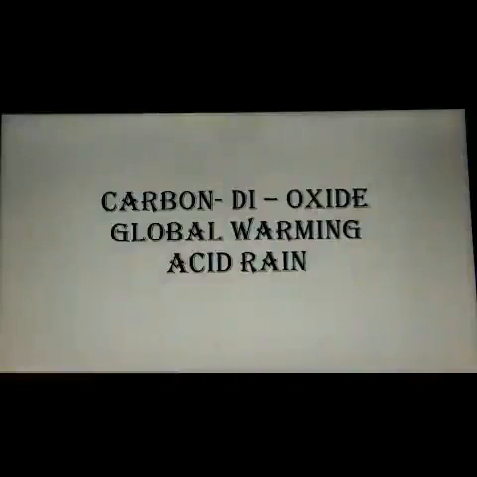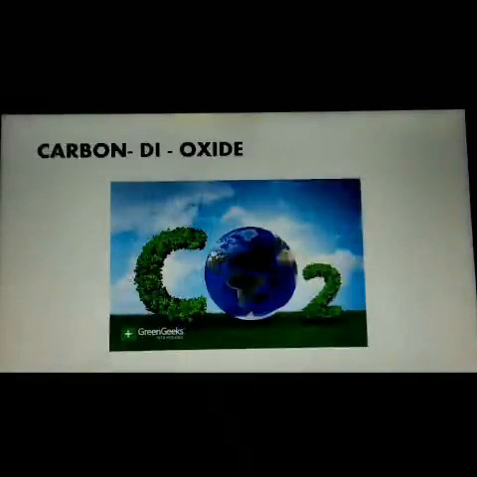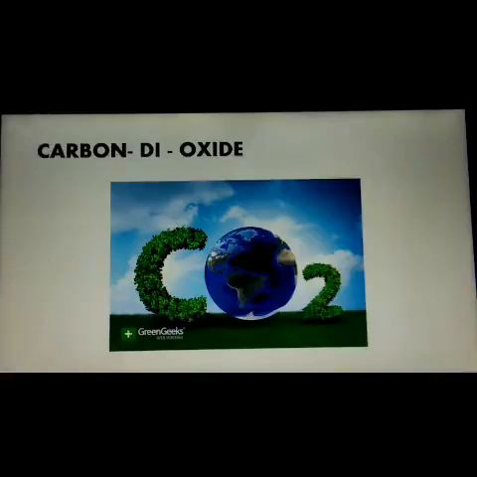Today we are going to see three different topics. One will be carbon dioxide, global warming and acid rain. So now first let us see carbon dioxide. You all know what is meant by carbon dioxide, right?